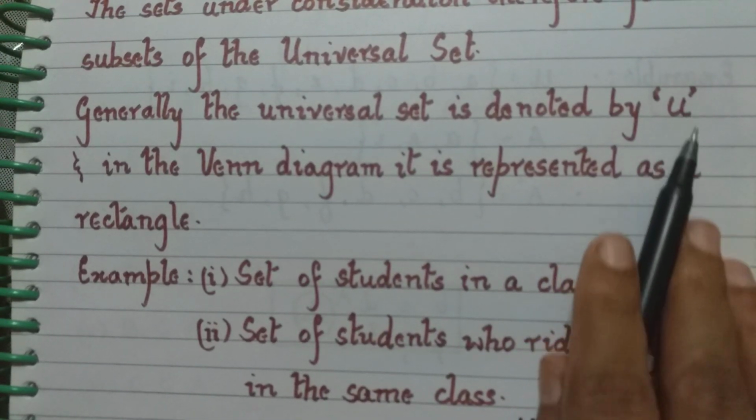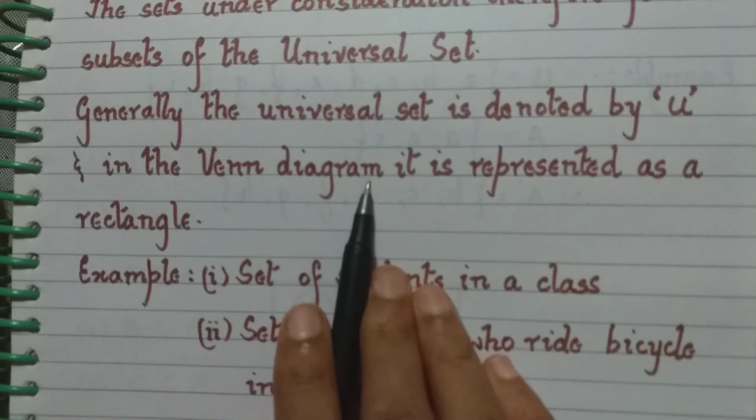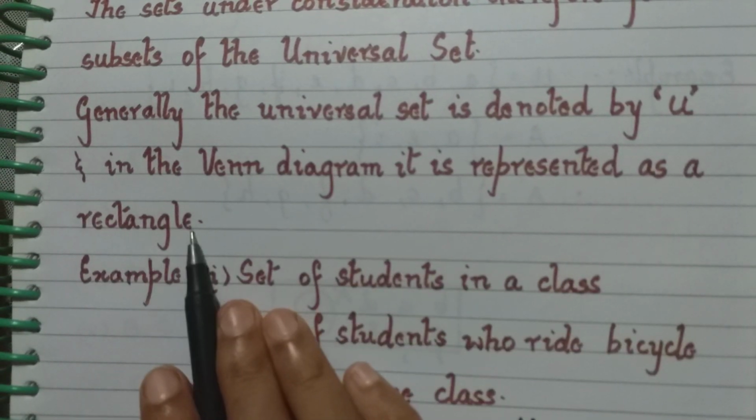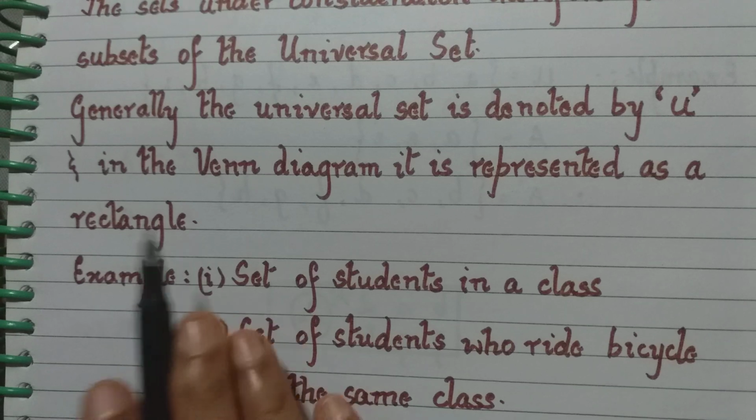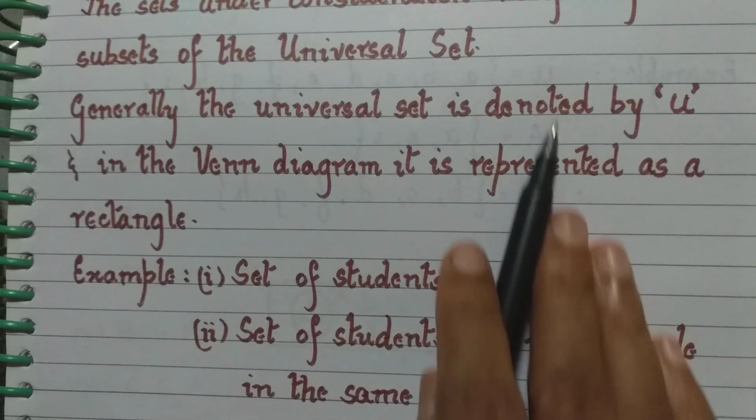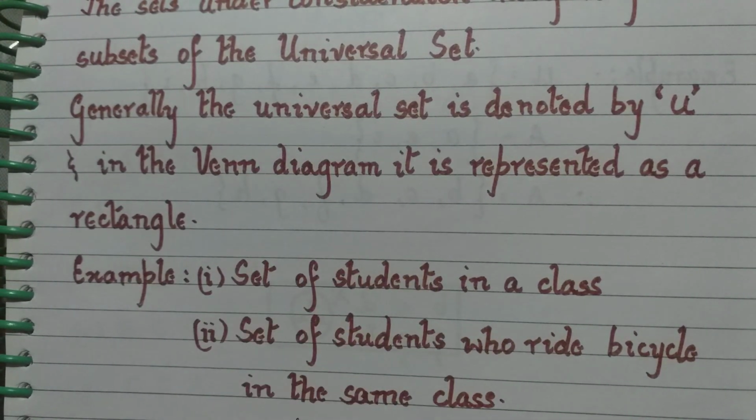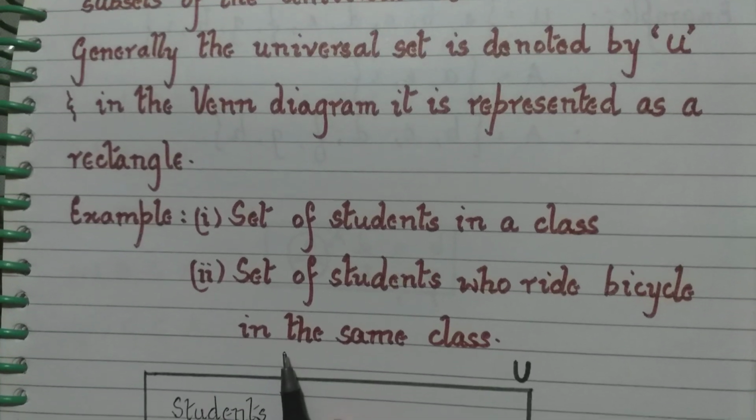Okay, so by capital U, and in the Venn diagram it is represented as a rectangle. So the big one, when we take as a Venn diagram, that one will be the universal set, and it is usually represented as a rectangle.